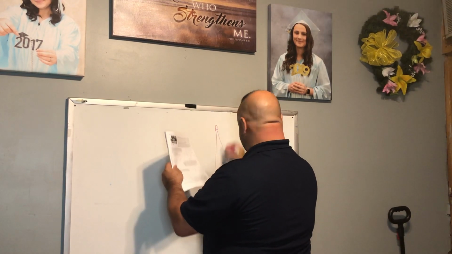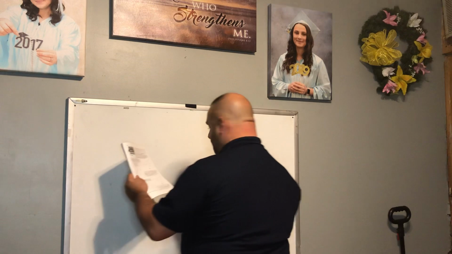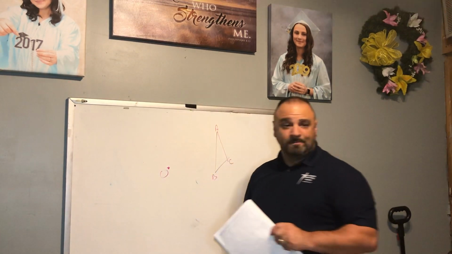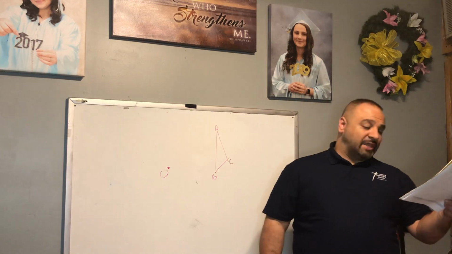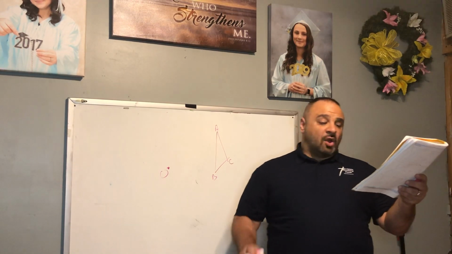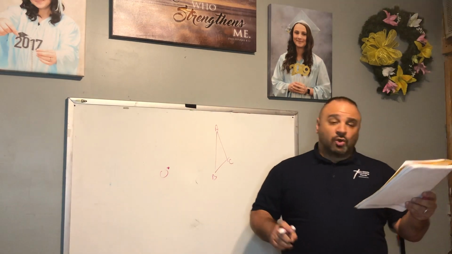We have A, B, C, and we're going to call that point O. Okay? We have point O. Now, we're looking at the figure on the left-hand side of that page. All right, so first thing we're going to do, we're going to form rays.